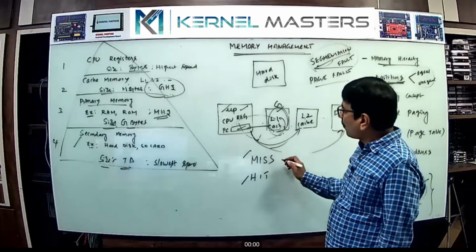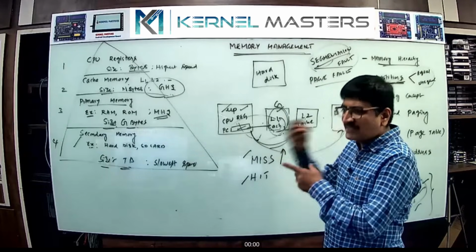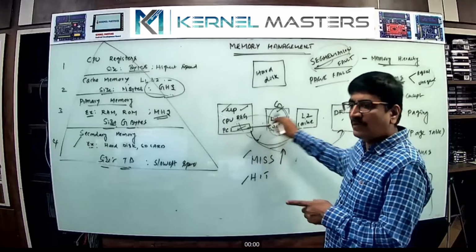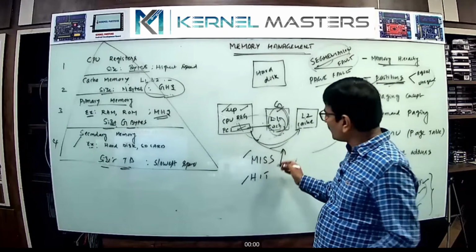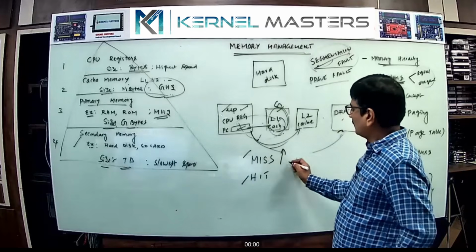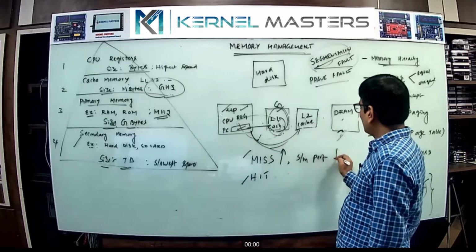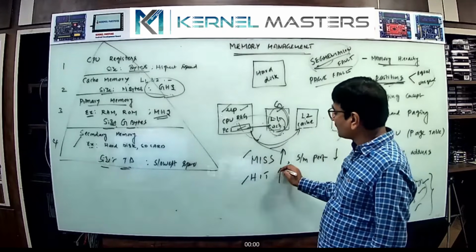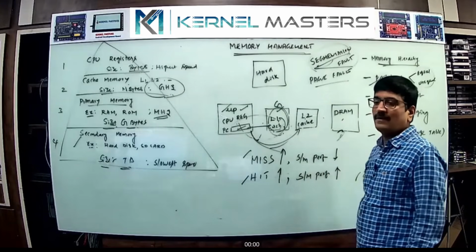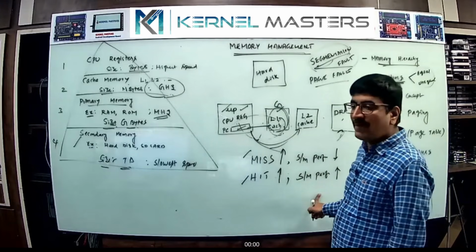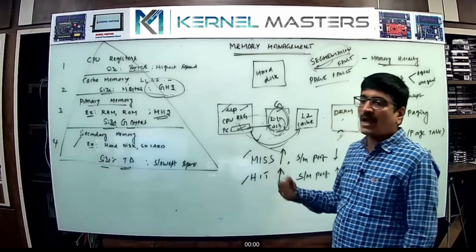For example, if there are more misses, most of the time the address is not available, and only in the final RAM it is available, again the address is not available, most of the time there are more misses. What happens? System performance decreases. If there are more hits, system performance, tell me, increases. System performance depends on the number of hits only. So when the hits are more, that is what happens.